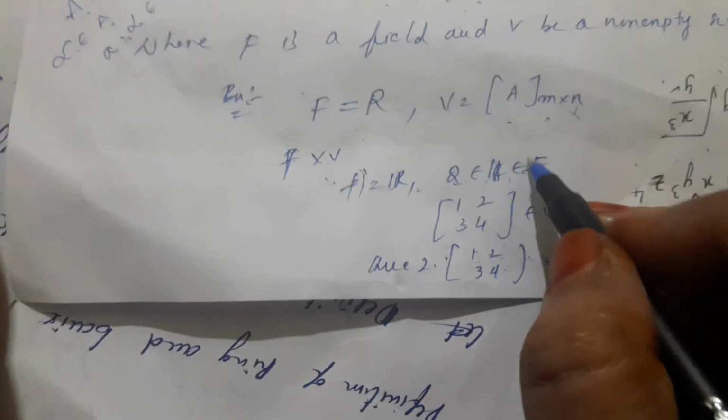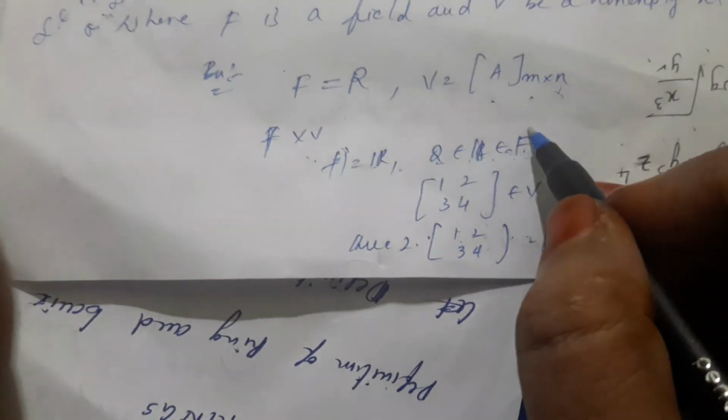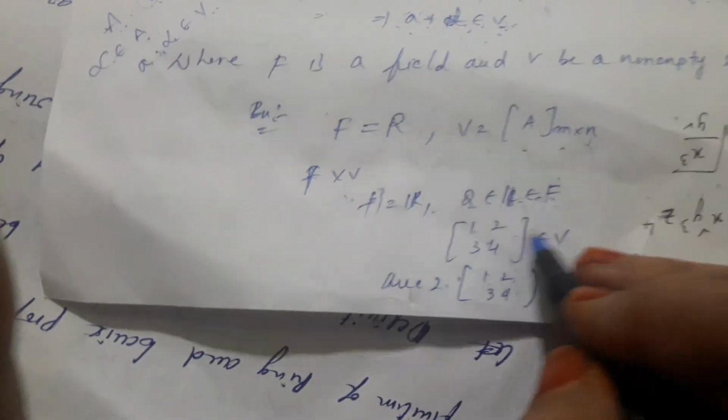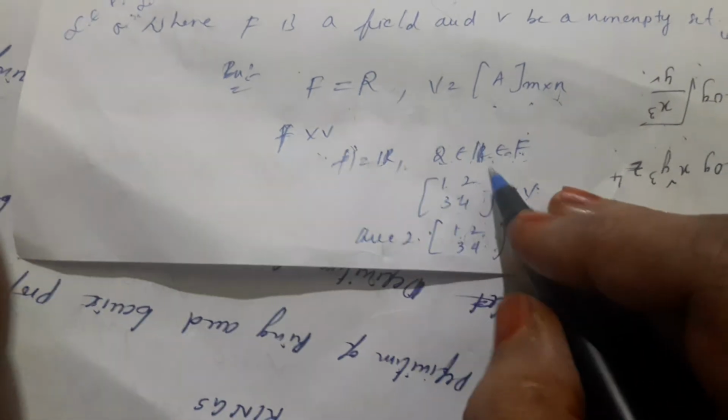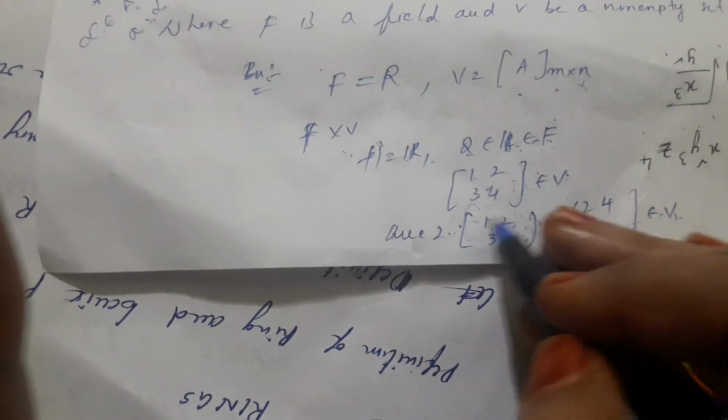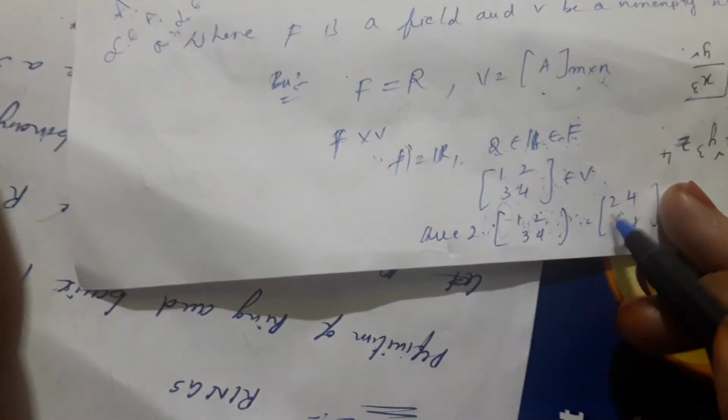Here F is equal to R, so 2 belongs to R, F is the field of scalars, and 2 is also a scalar here. The matrix 1 2 3 4 belongs to V. 2 into the matrix 1 2 3 4 is equal to a matrix, 2 1s are 2, 2 2s are 4, 2 3s are 6, 8, and it belongs to V. That is the external composition.